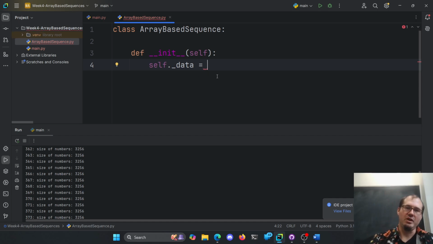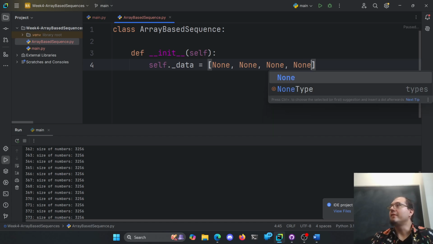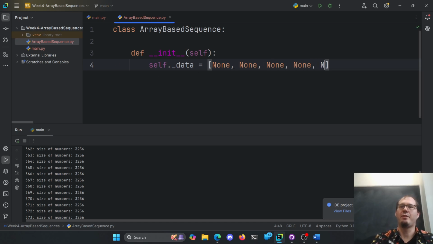All right, so we're going to make a list here. Now, we want to oversize this list. So we want to have some sort of default size that we're going to start with, and what we're going to do is put a bunch of Nones in here. None means nothing. It's null, it's empty, but it's going to have room to store that emptiness here. So let's go with, I don't know, how about 5? 5 seems reasonable here, okay?